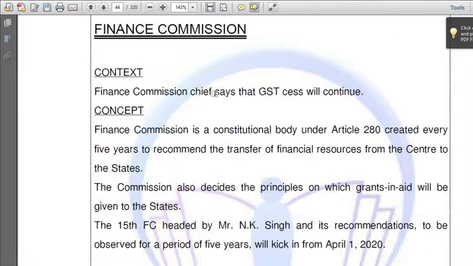Okay. Next, Finance Commission. Above we have dealt with the oath of the governor. Now, Finance Commission. Why is it in the news? He says that GST rates will continue. What is GST and what is the Finance Commission? Let us look at it.